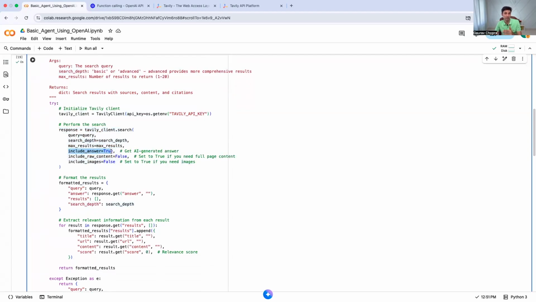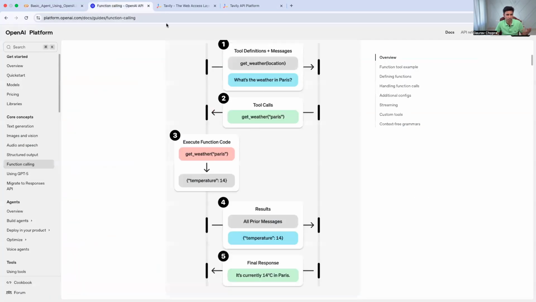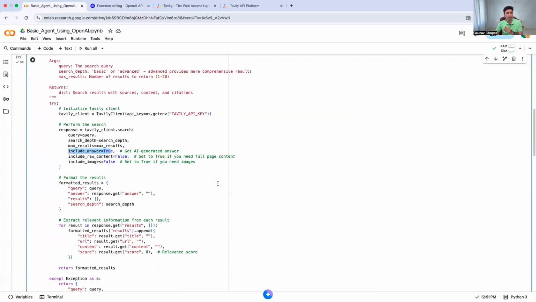This Tavily service is a paid service, but there are 1,000 credits available every month, free. So it's good for testing and experimentation. But what happens is it generates an AI-generated response. Whatever results it gets, it uses AI and gives you a kind of summary of the results. So that's what I mean by include answer.